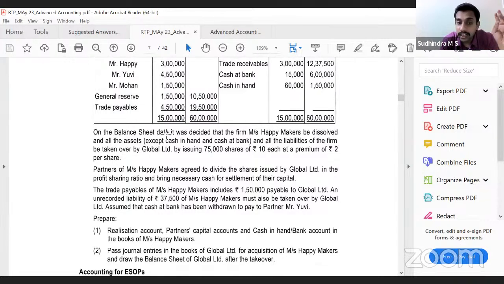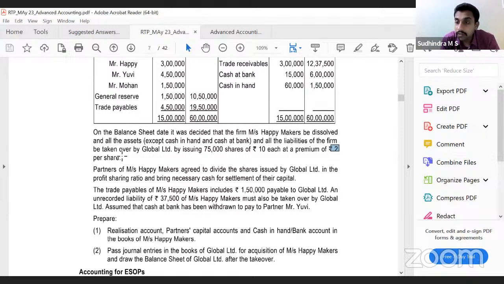On the balance sheet date, it was decided that Happy Makers be dissolved and all the assets except cash in hand and cash at bank and all the liabilities of the firm be taken over by Global Limited by issuing 75,000 shares of rupees 10 each at rupees 2 per share. Partners of Messrs. Happy Makers agreed to divide the shares issued by Global Limited in their profit sharing ratio and bring necessary cash for settlement of their capital. Easy. The trade payables of Messrs. Happy Makers include 1,50,000 payable to Global Limited, and unrecorded liability of 37,500 of Happy Makers must also be taken over by Global Limited. Assume that cash at bank has been withdrawn to pay to the partner, Mr. UV.